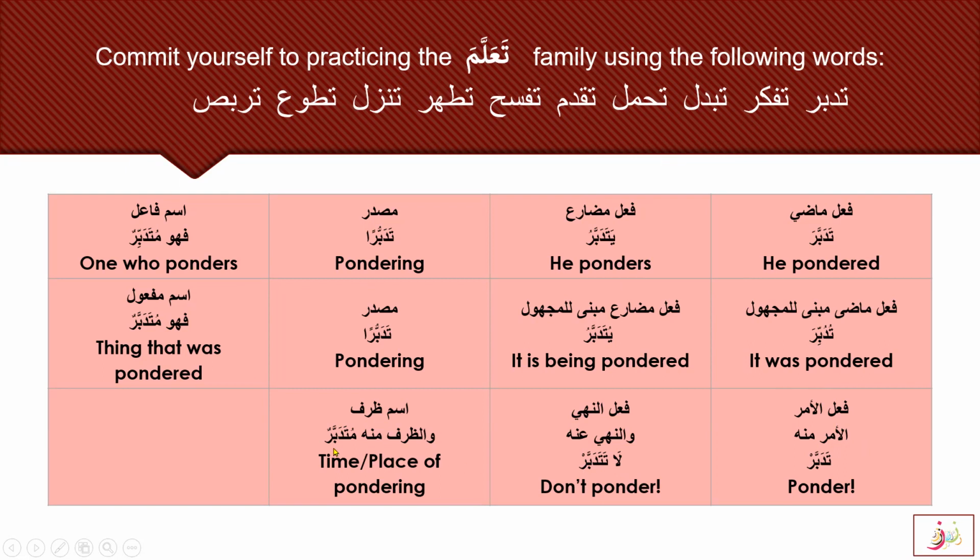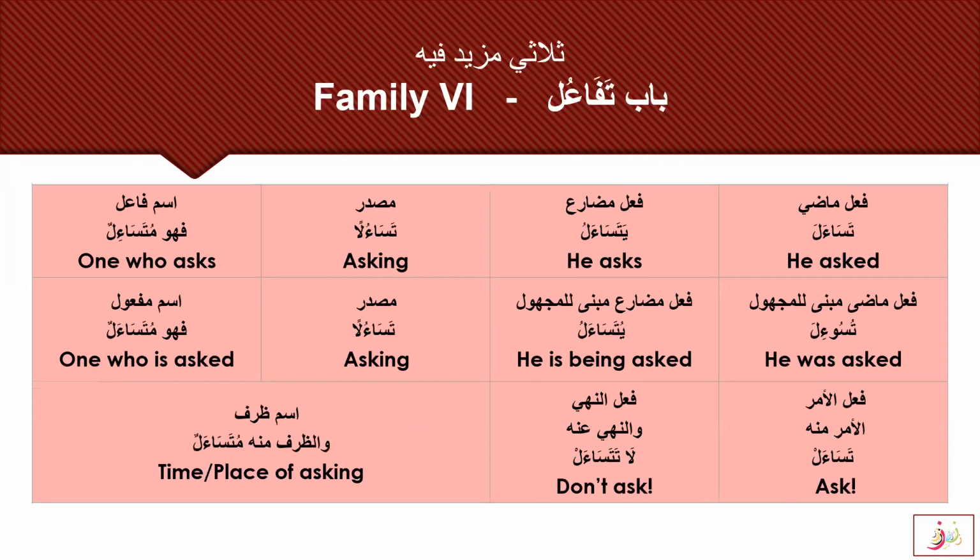So this is family 5. Alhamdulillah, we are done with our family 5. And I hope that you are going to practice these words and do the Sarf Saghir and Sarf Kabir. Family 6, we are going to, inshallah, do in the next session. Barakallahu feekum. Assalamu alaikum wa rahmatullahi wa barakatuhu.